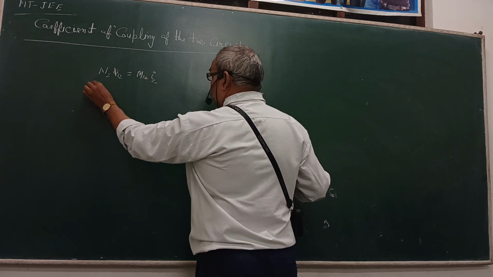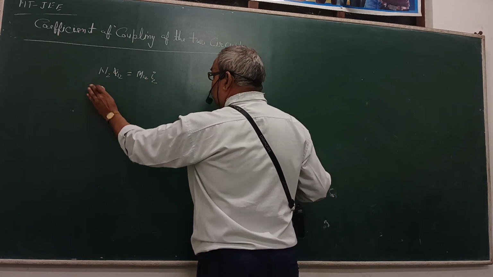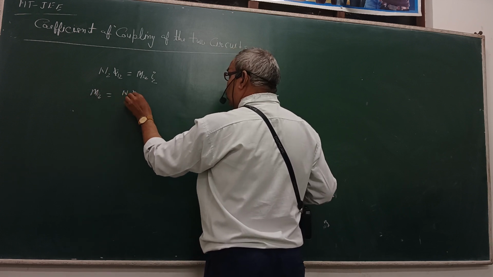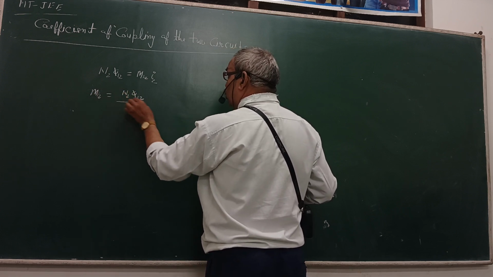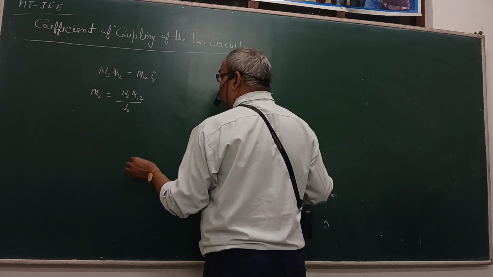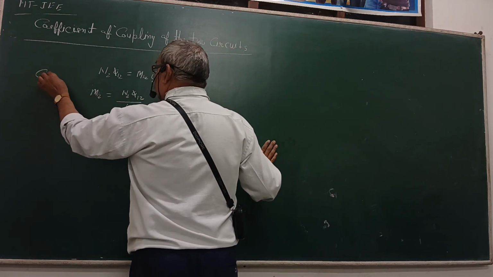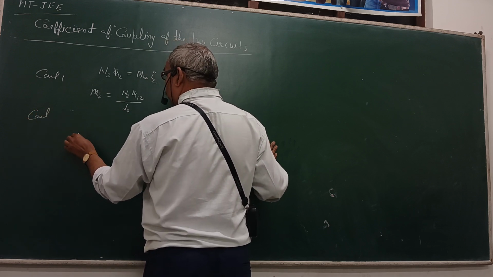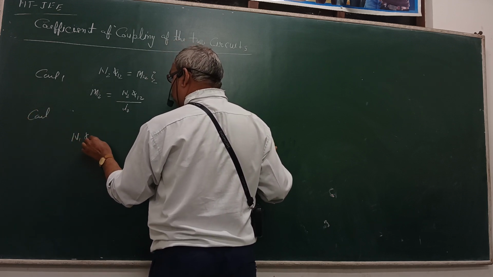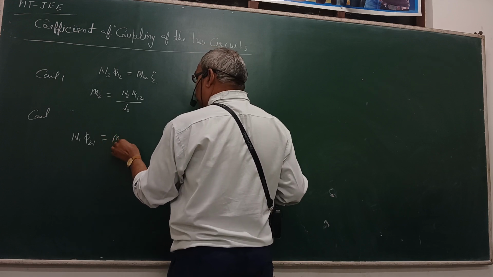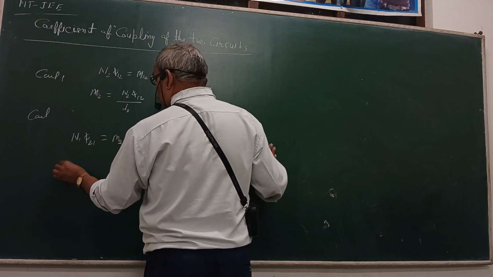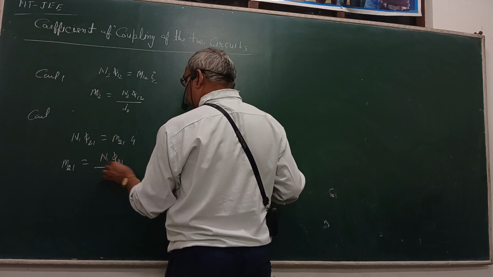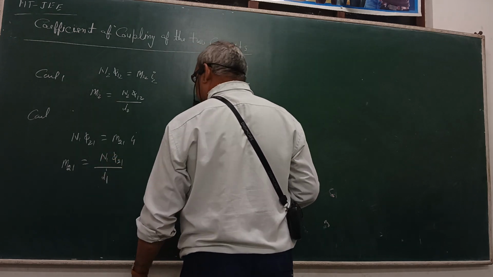This is the definition of the mutual induction M12, which is equal to N2 phi12 upon I2, for coil first and coil second. The value of N1 phi21 is equal to M21 I1, so M21 is equal to N1 phi21 upon I1.